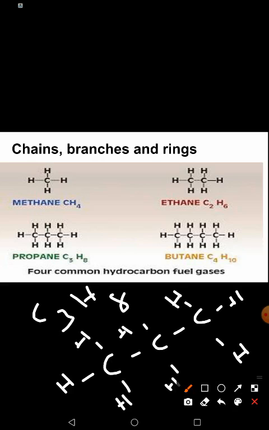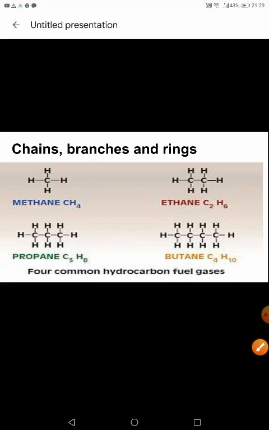Similarly, you can easily draw the structural representation for butane. So you have to memorize the formula for the same. When you know the formula, it is easy for you to write the structural representation. Okay. So these are the basic fuel gases which consist of hydrocarbons like methane, ethane, propane and butane.